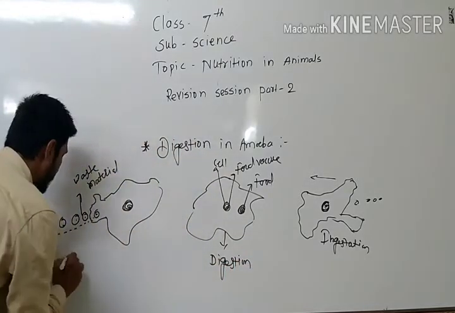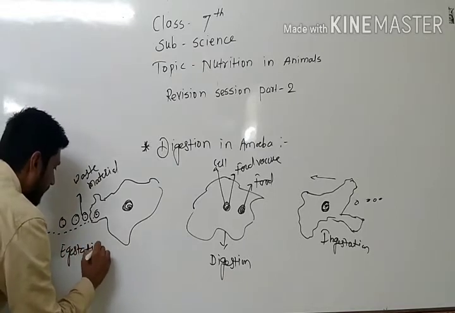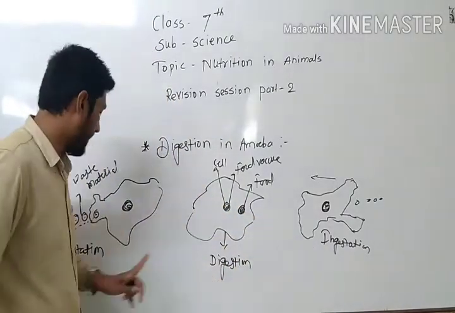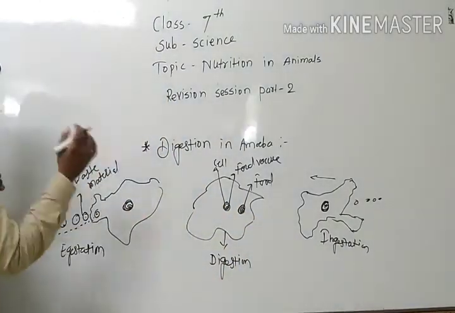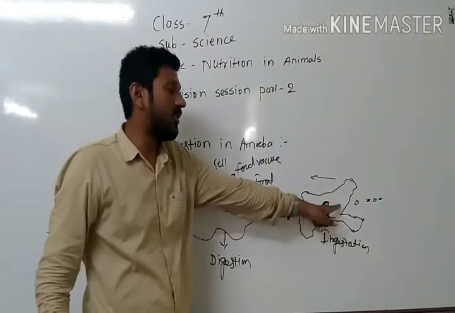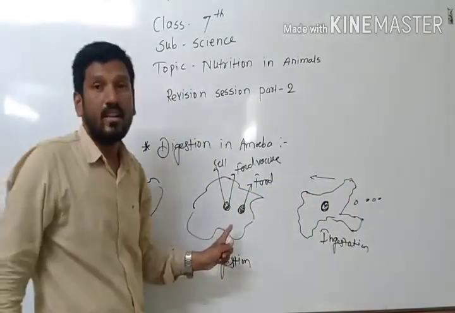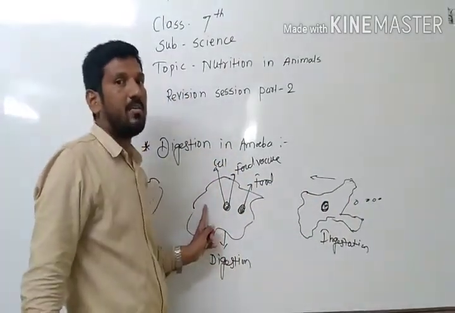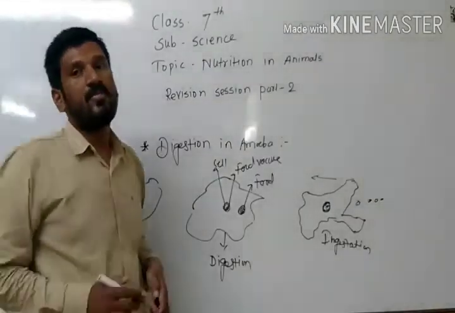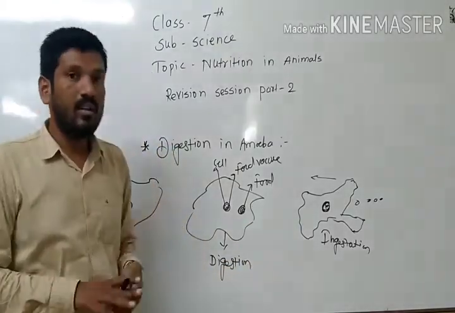And here egestion. Intaking the food, digesting, and removing it from the body. So three processes were there: ingestion, intake of food with the false feet called pseudopodia, then it enters the body and is digested by the amoeba. It creates a false foot in the same way to remove the waste. So in this process the amoeba digests its food.